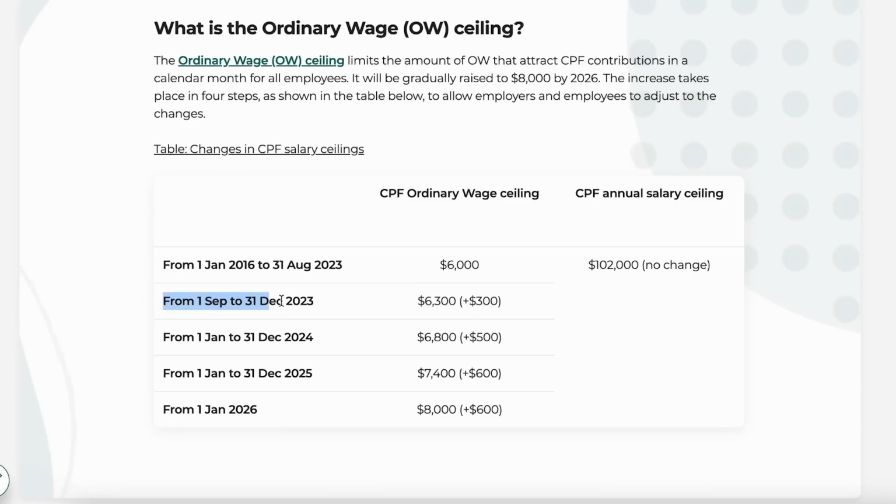So never mind, today I shall clarify what is the CPF ordinary wage and additional wage, as well as the new CPF salary ceiling. How will it really affect you? Because the new salary ceiling is about to start, effective 1st September 2023.